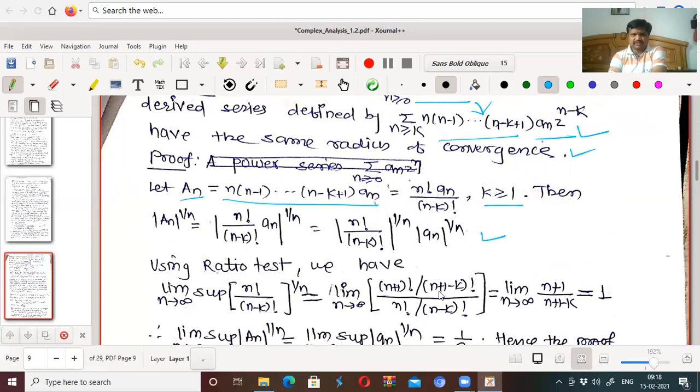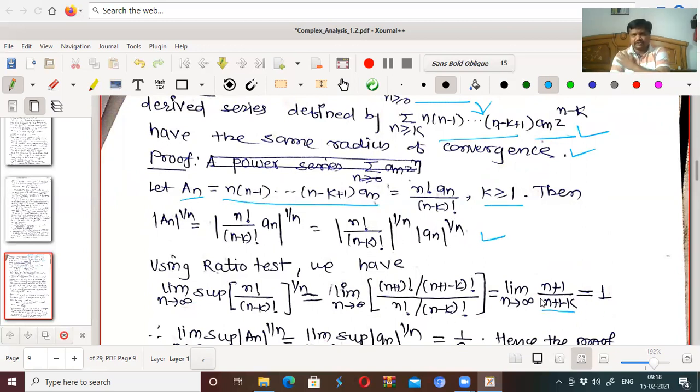So n plus 1 factorial upon n minus k plus 1 factorial divided by n factorial upon n minus k factorial, times a_(n+1) upon a_n. The n plus 1 factorial cancels with n factorial, and we get only n plus 1 in the numerator. Similarly, in the denominator, we get n plus 1 minus k.